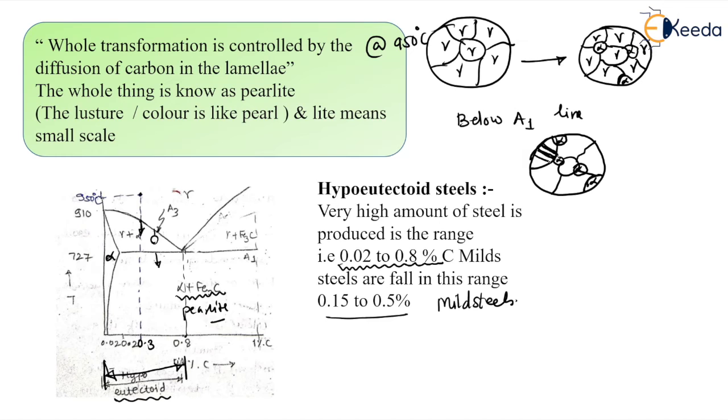I am showing the cementite in black color and the alpha in red color.